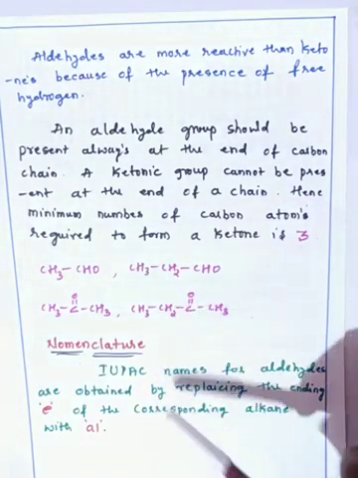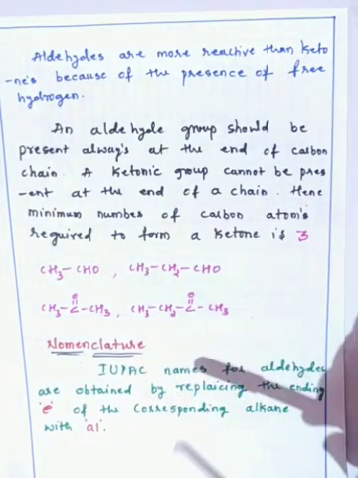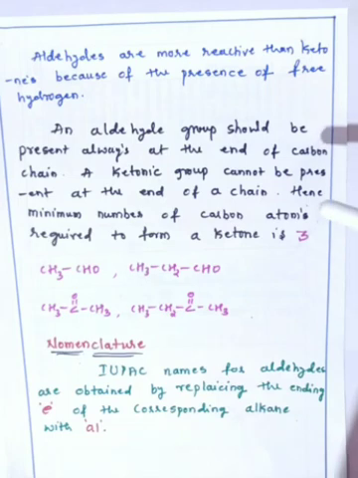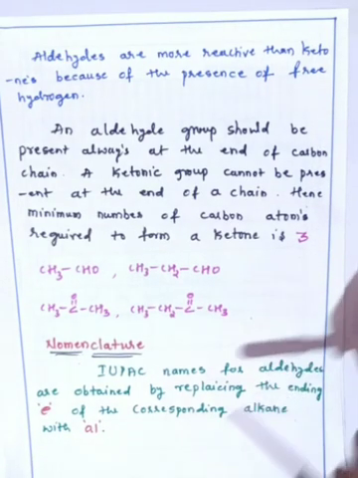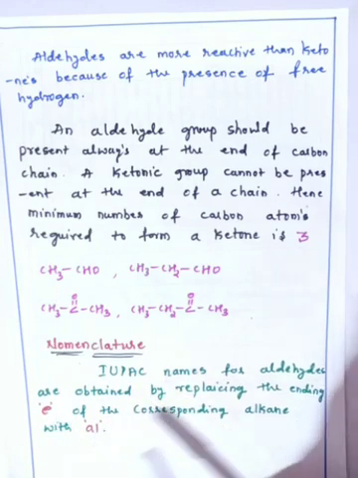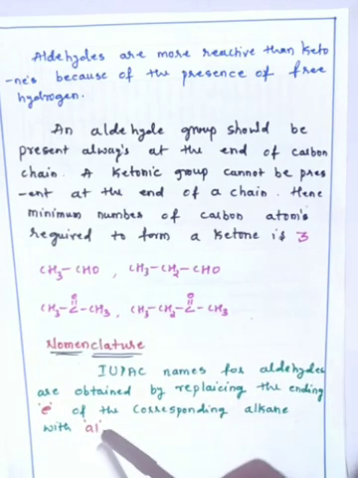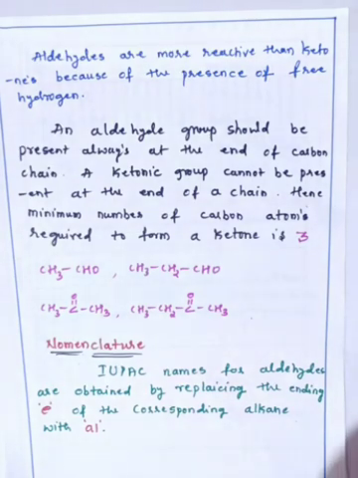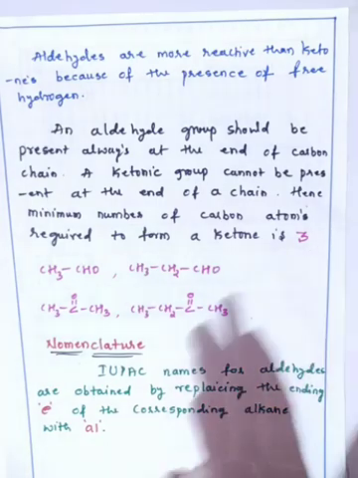Then the next point is the nomenclature. IUPAC nomenclature for aldehydes is obtained by replacing the ending E of the corresponding alkane with Al. So in naming aldehydes and ketones, we name the corresponding alkanes.